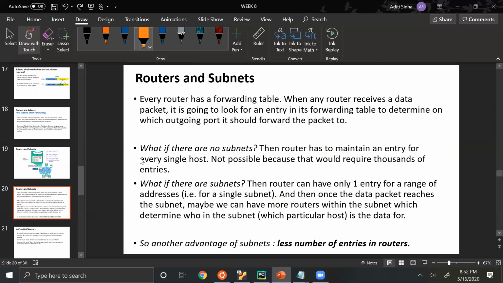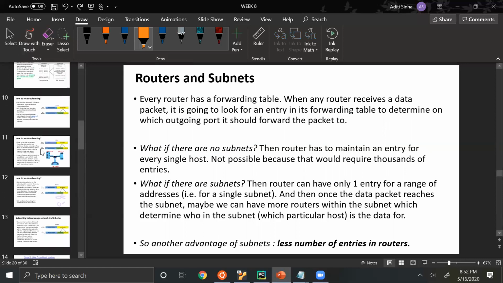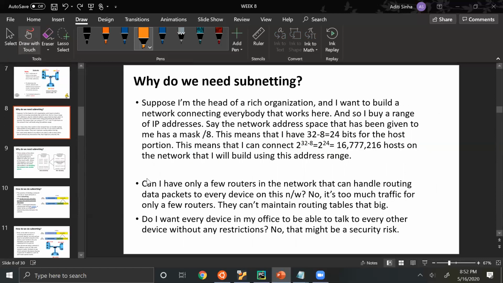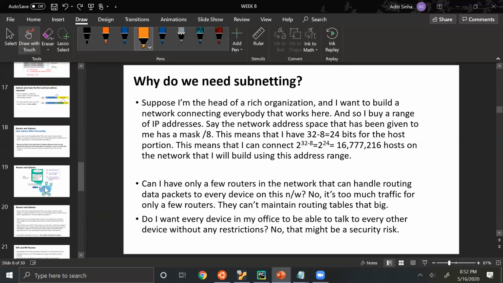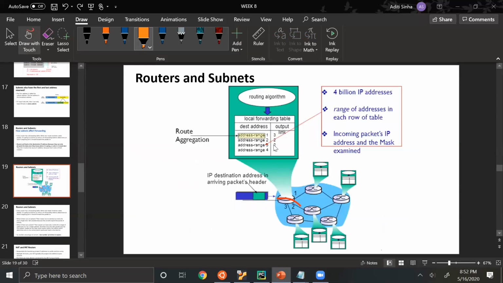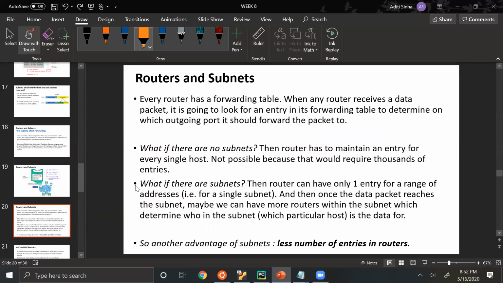That is, it will have to maintain an entry for every single possible destination IP address. So this will make routing tables or forwarding tables huge, which we had discussed here in this slide. Why do we need subnetting? Because that will make forwarding tables huge, we will use subnetting to our advantage.